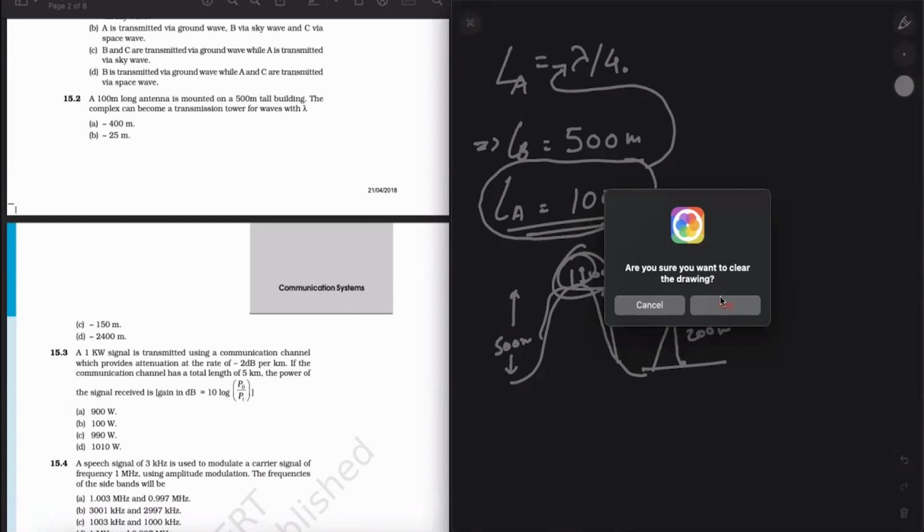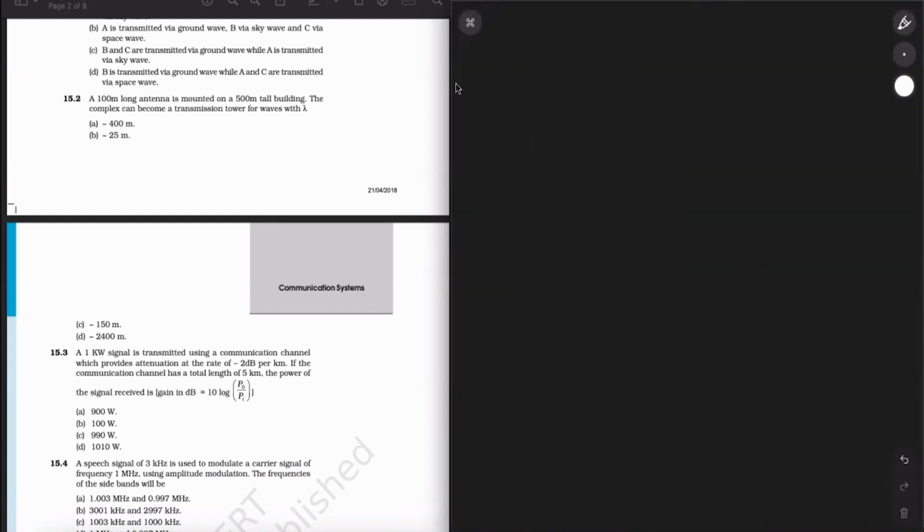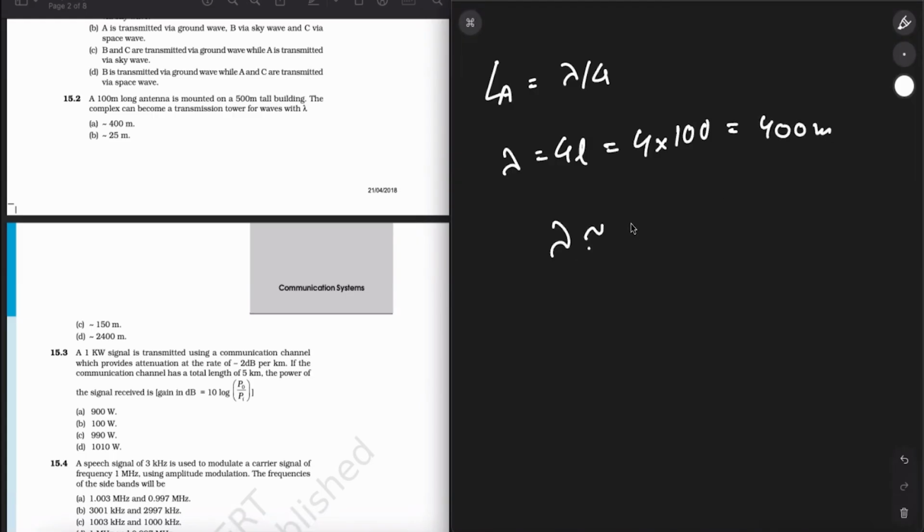So the wave which can be transmitted can be written as length of antenna equal to lambda by 4. All right, so I'll write it. Lambda can be equal to 4L, which is equal to 4 times 100, which is equal to 400 meters. So lambda is nearly equal to, always write nearly, all right, nearly equal to 400 meters. Now, checking the option.